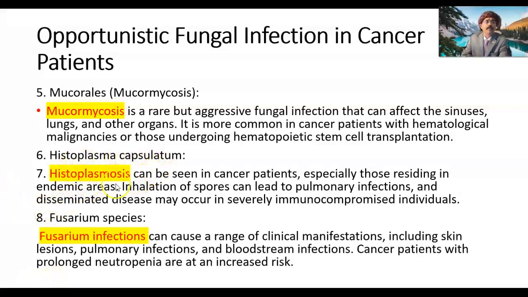Histoplasma capsulatum can be seen in cancer patients, especially those residing in endemic areas. Inhalation of spores can lead to pulmonary infection, and disseminated disease may occur in severely immunocompromised individuals. Fusarium species infection can cause a range of clinical manifestations, including skin lesions, pulmonary infection, and bloodstream infection. Cancer patients with prolonged neutropenia are at increased risk.